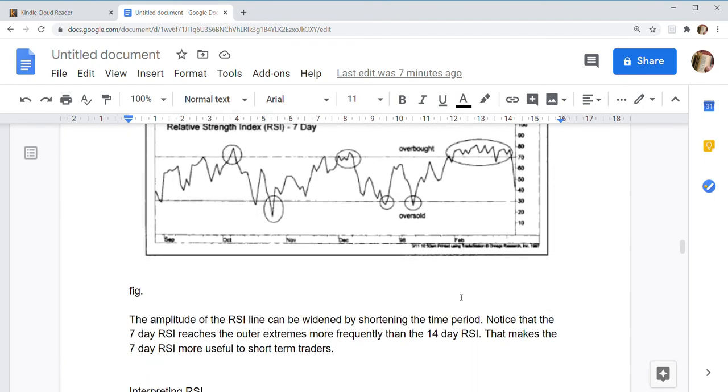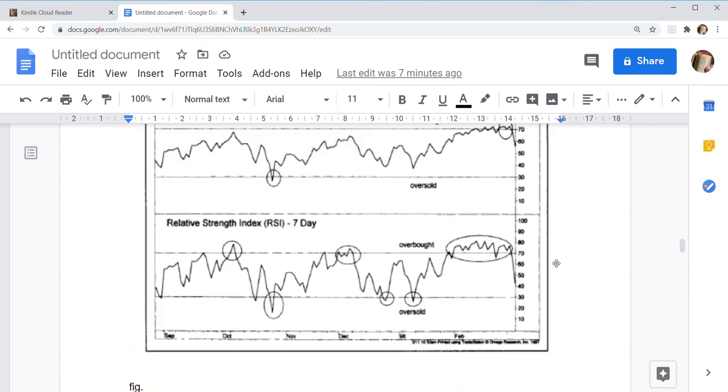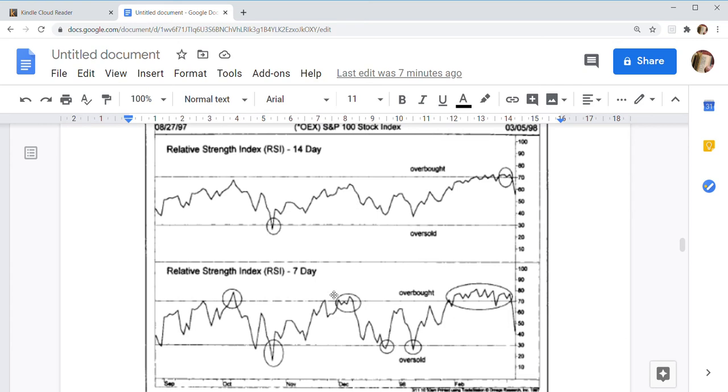The amplitude of the RSI line can be widened by shortening the time period. Notice that the 7-day RSI reaches the outer extremes more frequently than the 14-day RSI. That makes the 7-day RSI more useful to short-term traders. So this is RSI at overbought and this is oversold RSI.